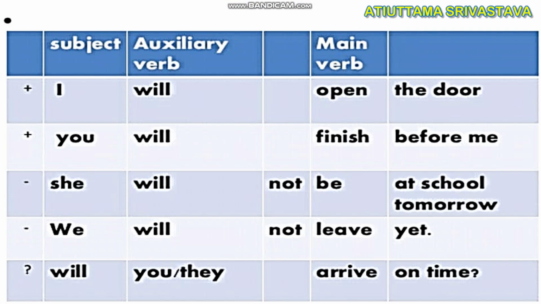Here is a table of subject, auxiliary verb and main verb with the sentences. Let us see some statement sentences or positive sentences. I will open the door. You will finish before me. Negative sentence: She will not be at school tomorrow. We will not leave yet. Question sentence: Will you or will they arrive on time?